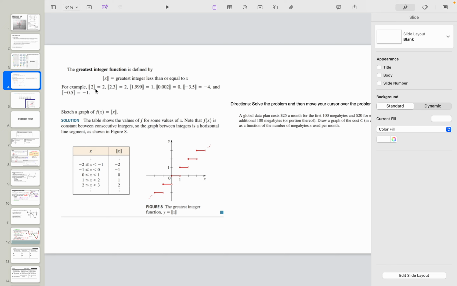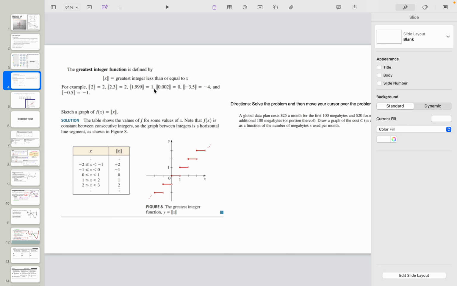So the greatest integer of 2 is still 2. But it says the greatest integer less than or equal to x. So 2.3, that's a decimal, is going to go down to 2. Doesn't matter how close it is to 2, it always goes back down to that integer.